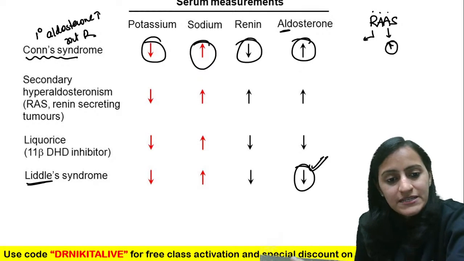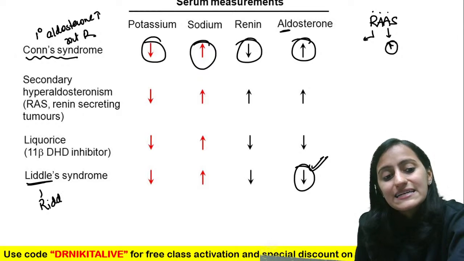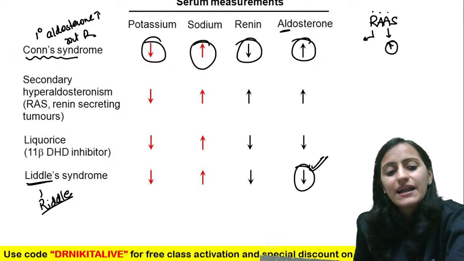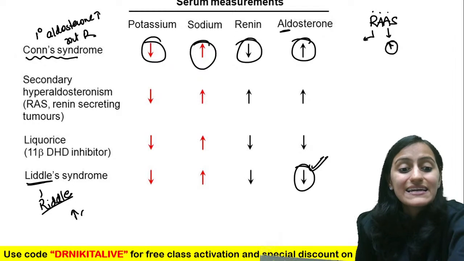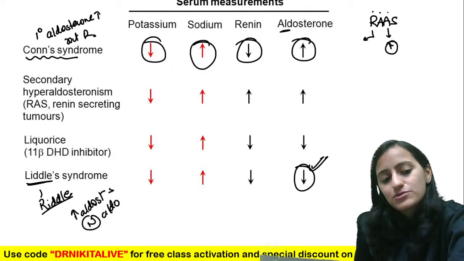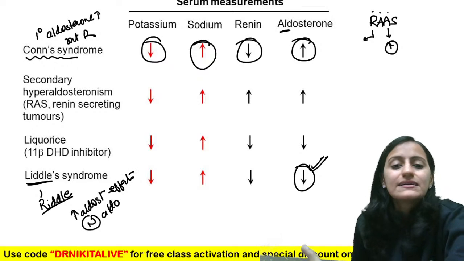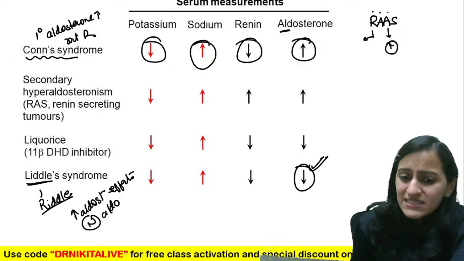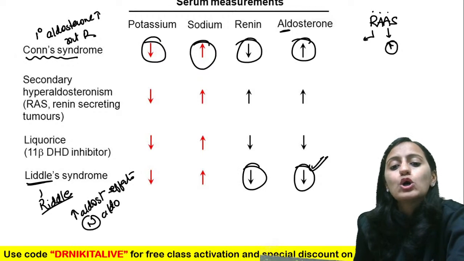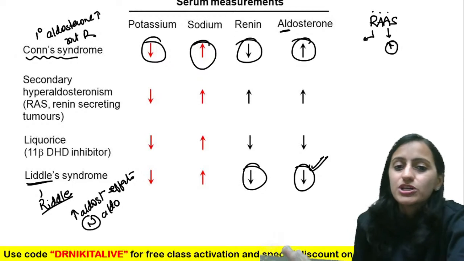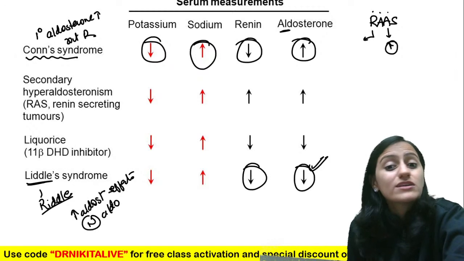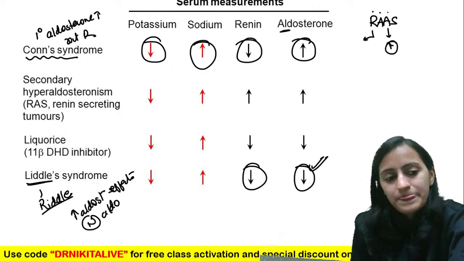That is Liddle's. So remember that Liddle is like a riddle. It's a riddle, a condition which presents like increased aldosterone but with low aldosterone. That's the riddle there. That is your Liddle's. So Liddle's will have low renin, low aldosterone. Conn's is low renin, high aldosterone. Okay, Conn's is low renin, high aldosterone.